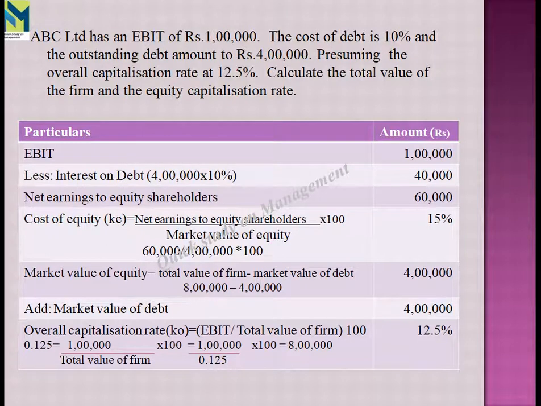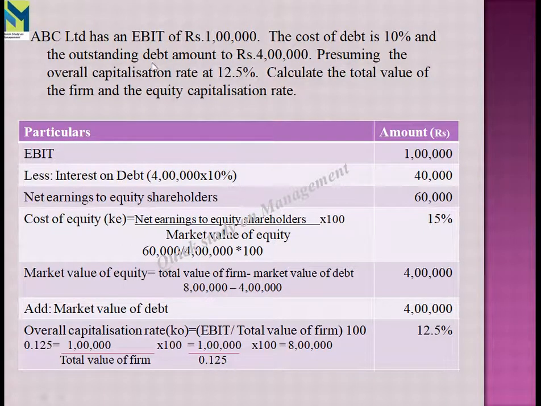ABC company has an EBIT of rupees 1 lakh. The cost of debt is 10% and the outstanding debt amounts to rupees 4 lakhs. Presuming the overall capitalization rate at 12.5%, calculate the total value of the firm and the equity capitalization rate. Okay, the solution is as per the format.